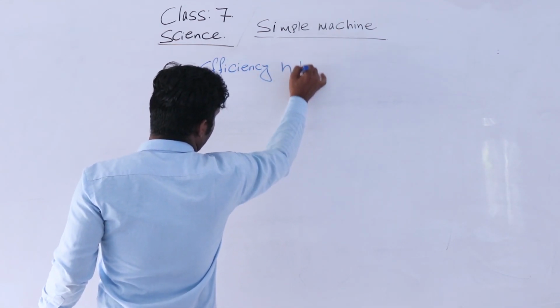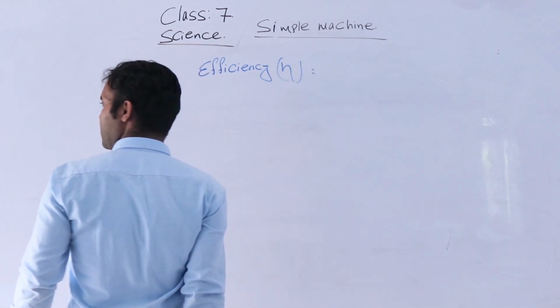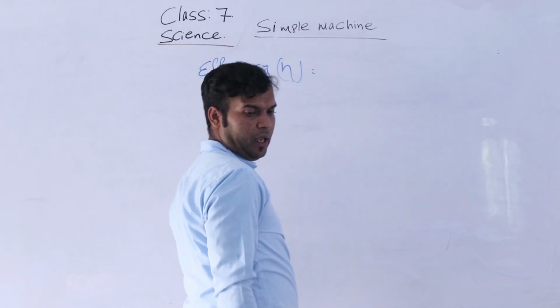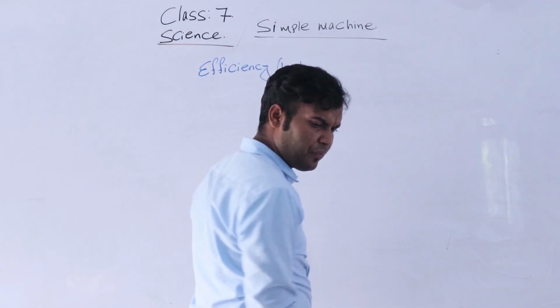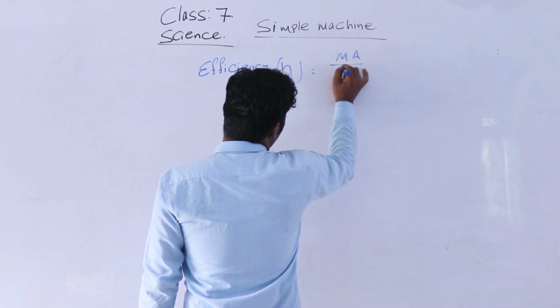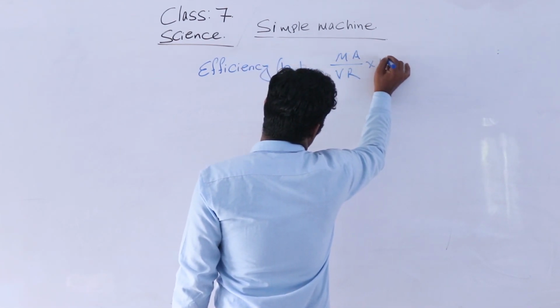Efficiency is equal to the ratio of MA and VR, that is, MA upon VR into 100.